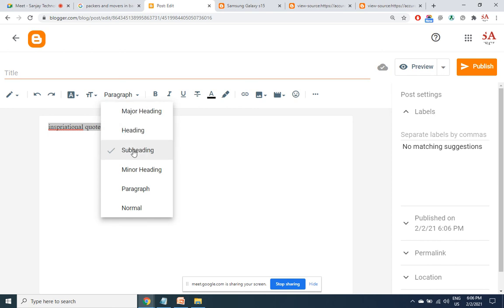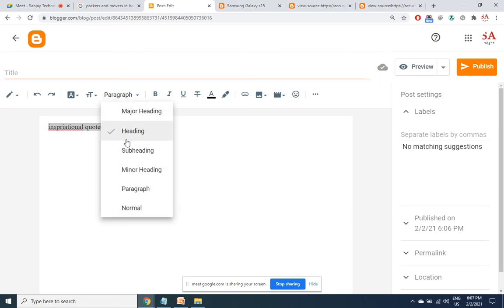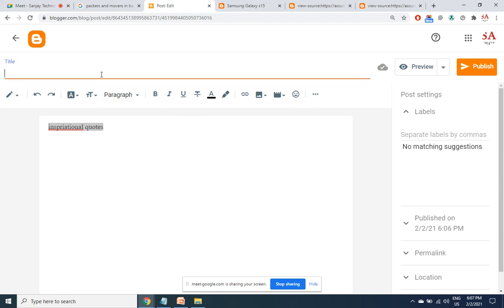But we are going to do some setting by which H1 will be what you are giving in the title. So you don't have to worry about H1. Only make sure that you give multiple H2s and H3s with the format that I have told you, having your keywords. For H2 and H3, you will be using only these two things. This is going to become H1 shortly. Right now it is not H1.